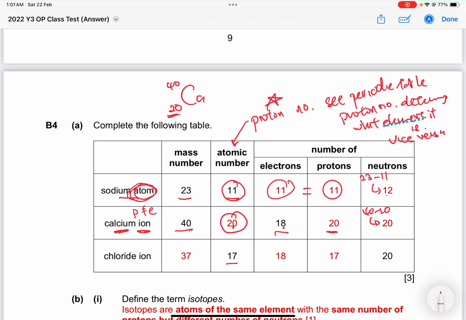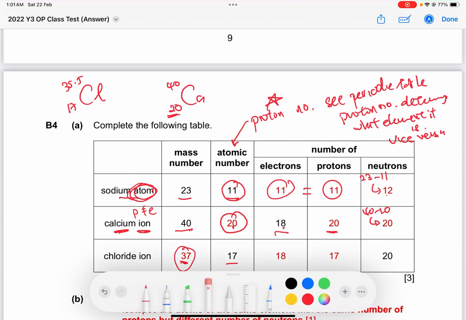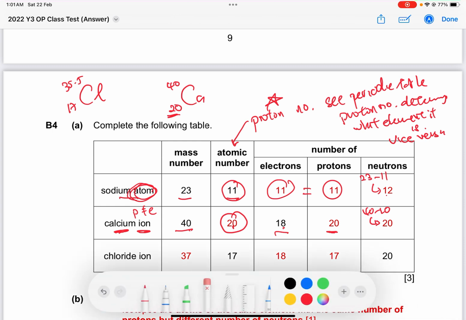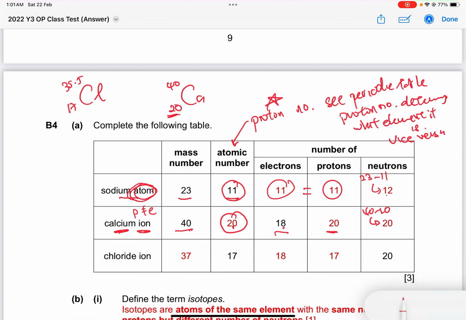Next one for chloride ion. I don't know the mass number. If you go to the periodic table, it writes chlorine 17, 35.5. Then like, oh no. If the mass number is 35.5, should I put 35.5 here? Answer is no, don't put 35.5. Okay, because if you write 35.5, you're going to have issues with the number of neutrons. So what they did here was they give you atomic number 17. They gave you that the number of neutrons is 20.